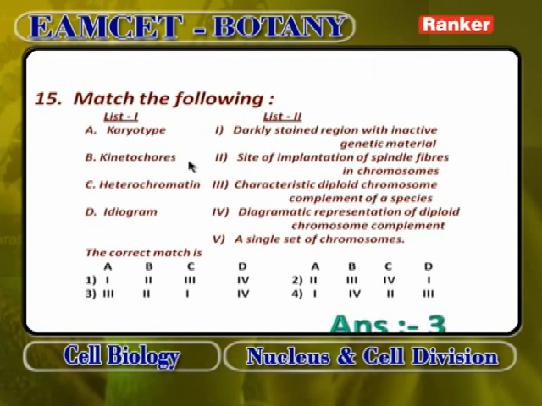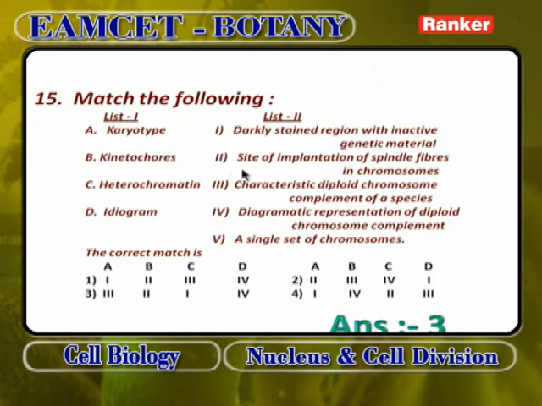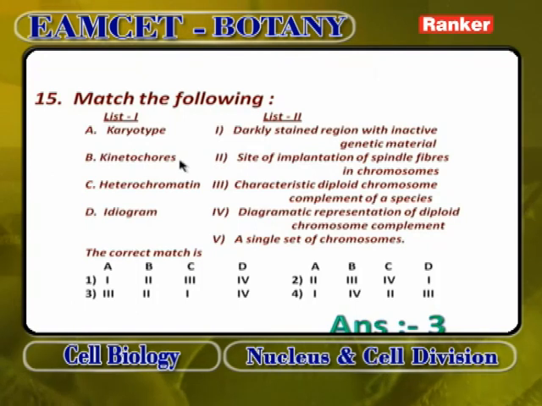So karyotype is 3A. Then B, kinetochore, is 2: site of implantation of spindle fibers in chromosomes. Why? Because kinetochores contain implantations of microtubules. Whenever microtubules are present, spindle fibers are formed from microtubules. They directly go and attach to the primary constriction because of the presence of kinetochores.